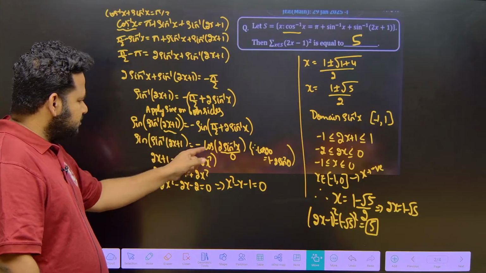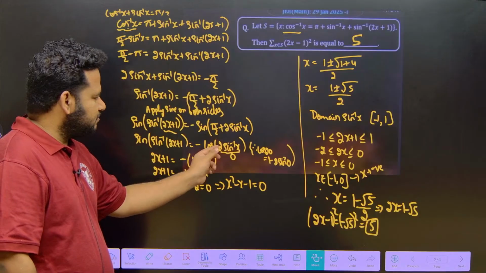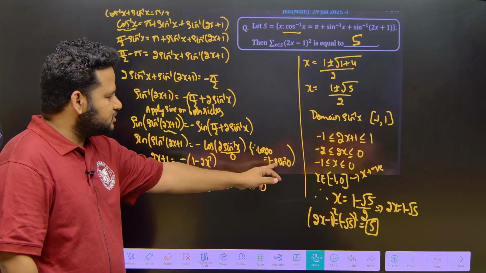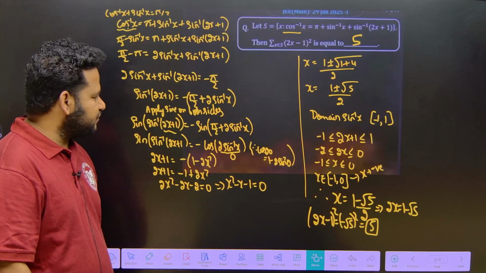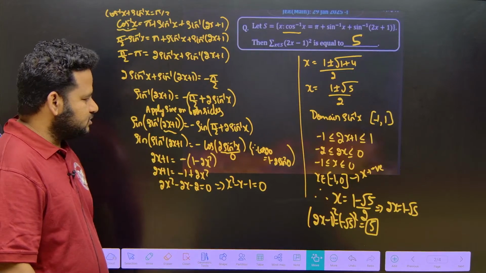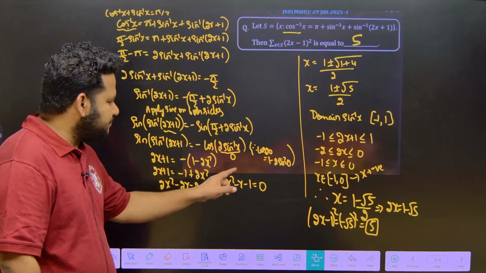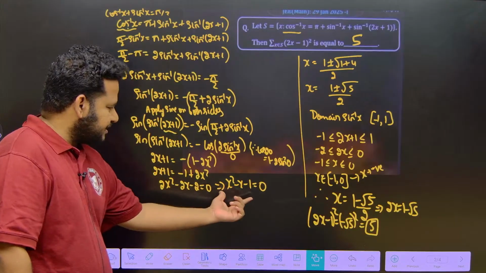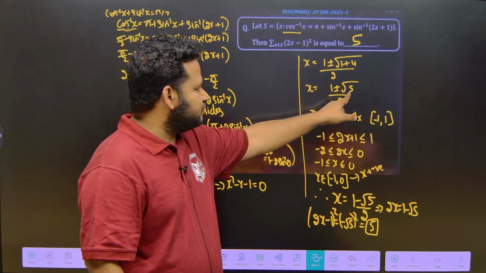2x plus 1, this is minus cos, if I took sin inverse of x as theta, this will become what? Cos 2 theta. Cos 2 theta is what? In terms of sin, it will become 1 minus 2 sin square theta. So sin square theta, theta means nothing but what? Sin inverse of x. I have taken theta as sin inverse of x. So sin square of it will become x square. So 1 minus 2 x square. So on simplification, I will get this quadratic equation x square minus x minus 1. So x will be equal to 1 plus or minus root 5 by 2.